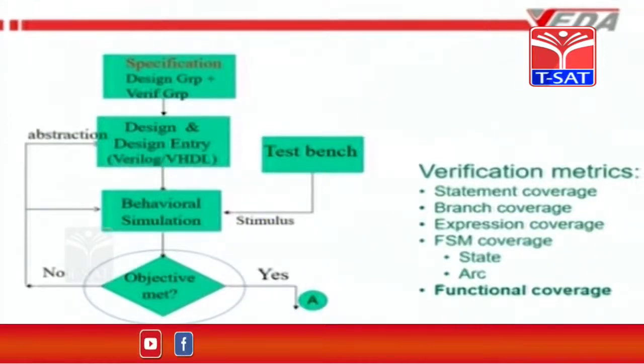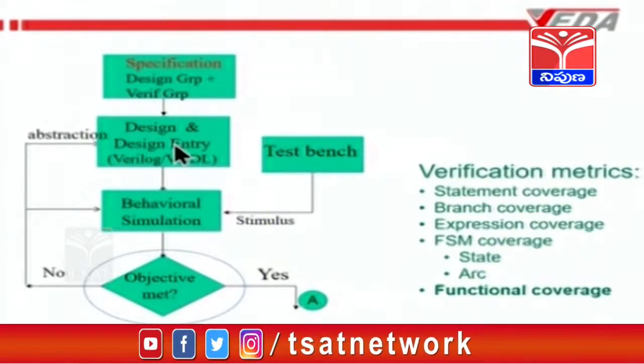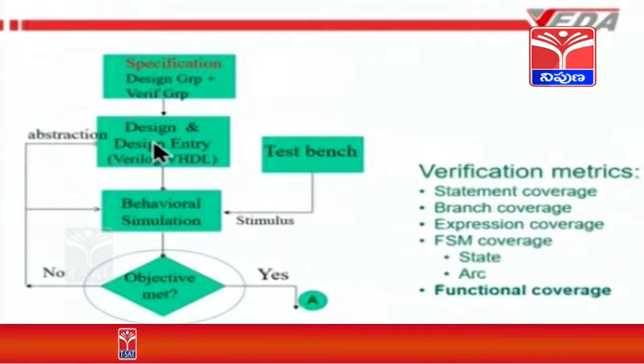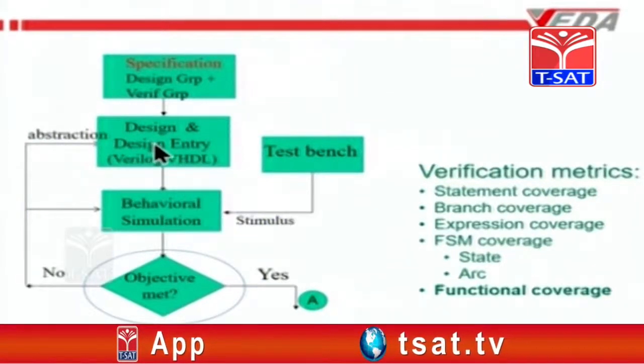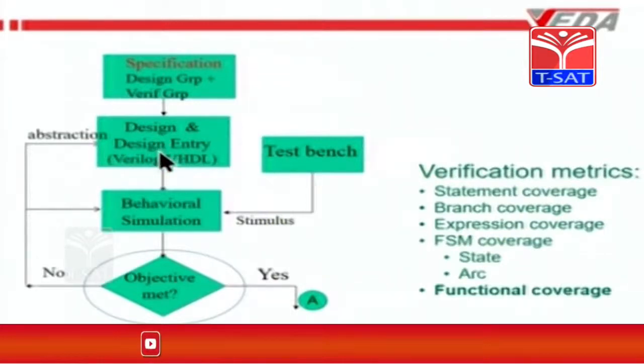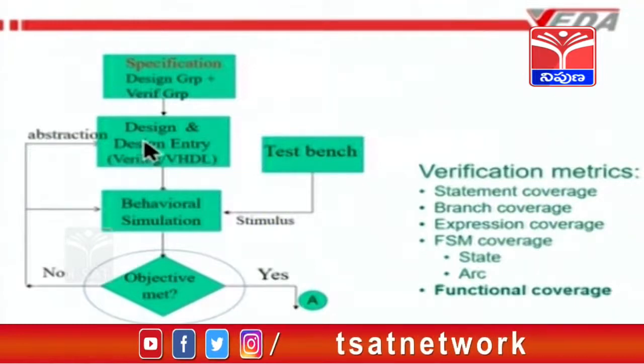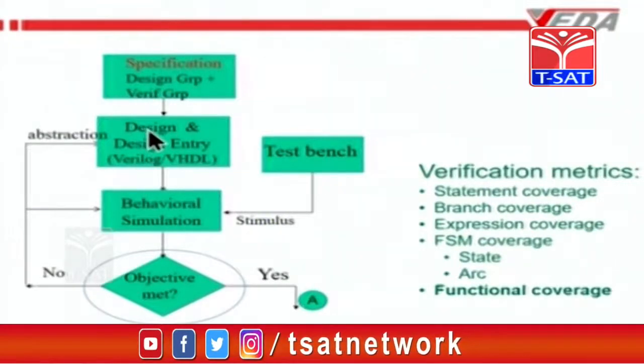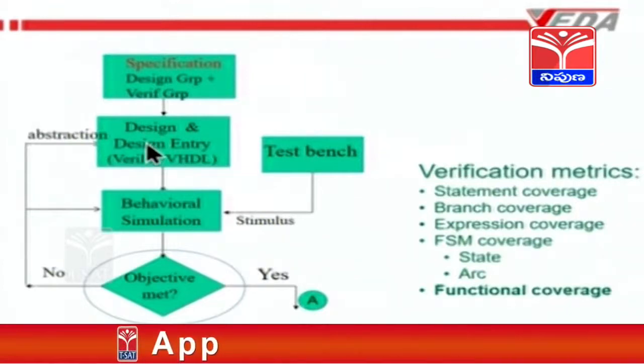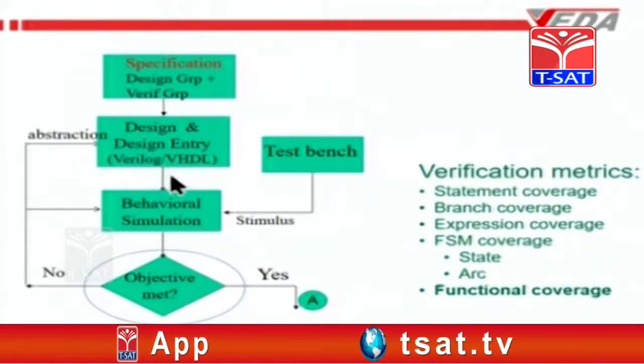Verilog can be written at various levels. Let me mention here, a small digression, that Verilog can be written at the RTL level, many behavioral RTL level. It can be written at the gate level. It can be written at the switch level also. There is one more intermediate level called the data flow level. The behavioral level is the highest level of abstraction, data flow level a slightly lower level, then gate level, and the switch level.